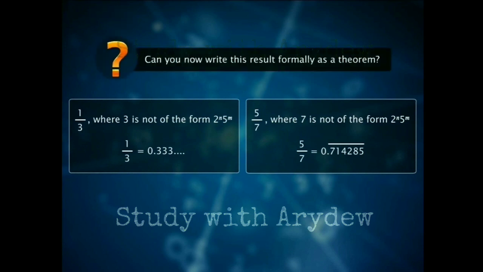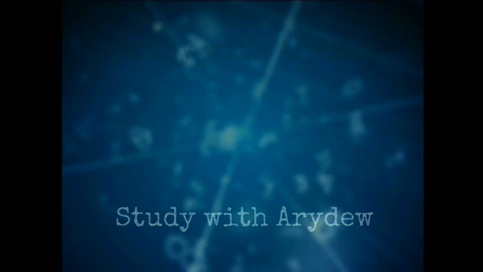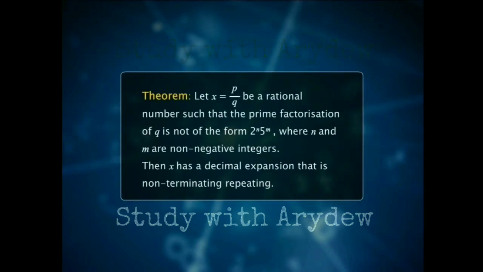Can you now write this result formally as a theorem? Yes, we can write the result formally as: let x equals p over q be a rational number such that the prime factorization of q is not of the form 2 power n times 5 power m, where n and m are non-negative integers. Then x has a decimal expansion that is non-terminating, repeating.